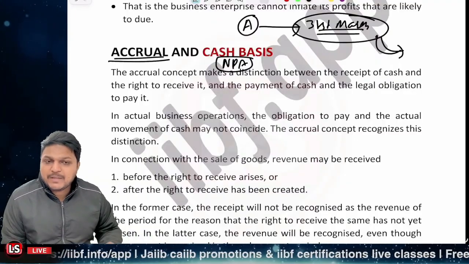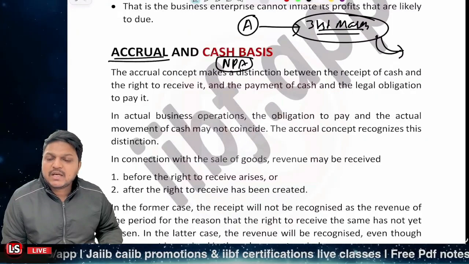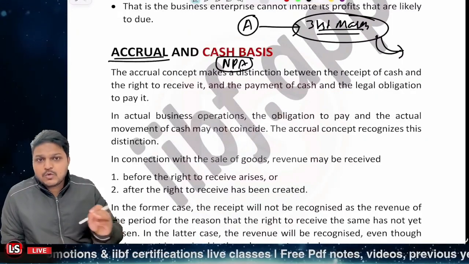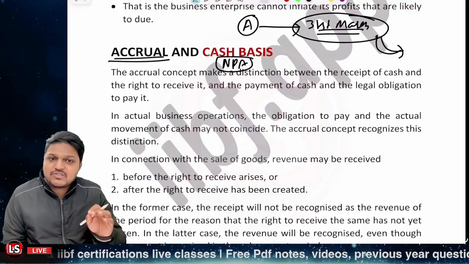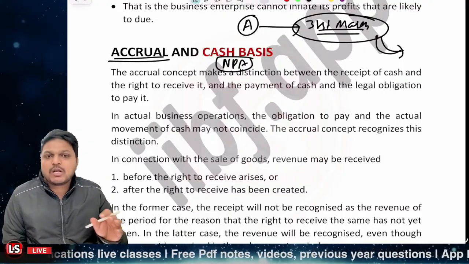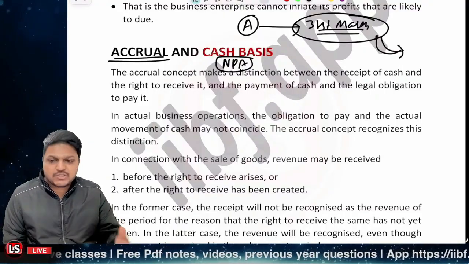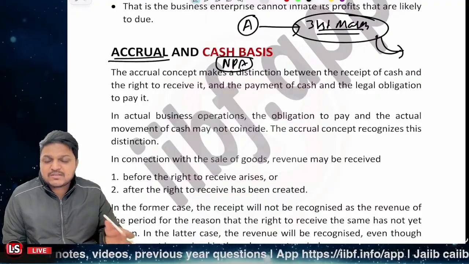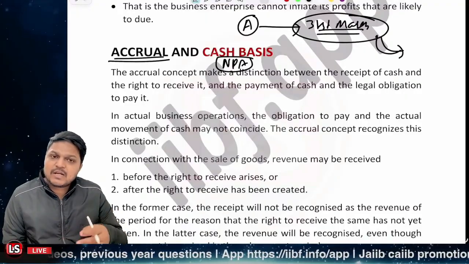So you should understand the difference between the receipt of cash and the right to receive cash. For the accrual concept, it is not required that you actually receive the cash. Even if you have the right to receive the cash, you can still consider it as your revenue.